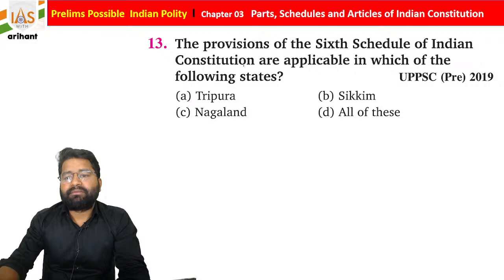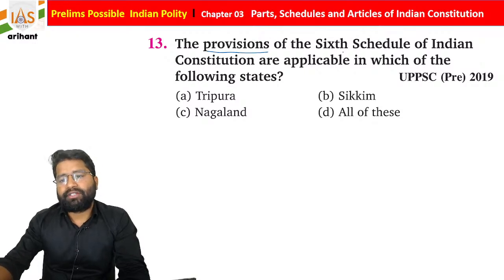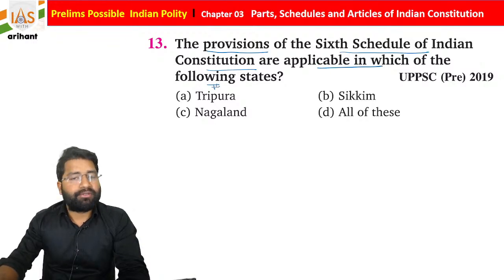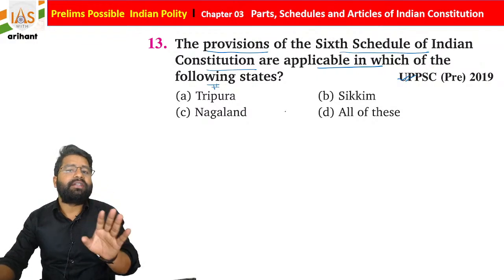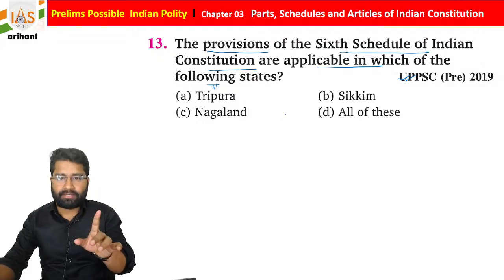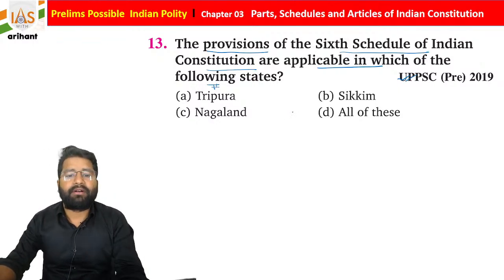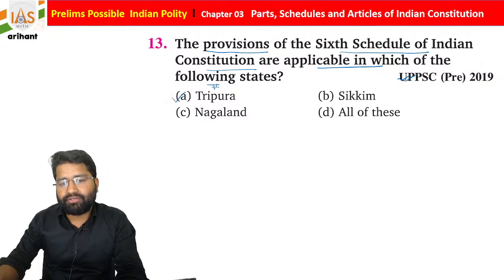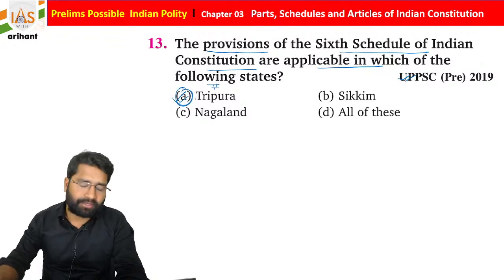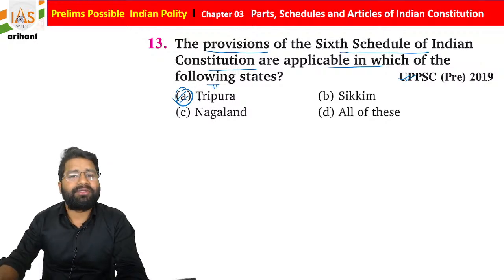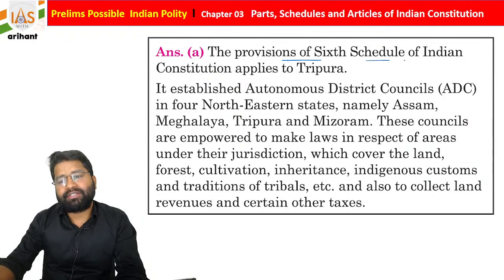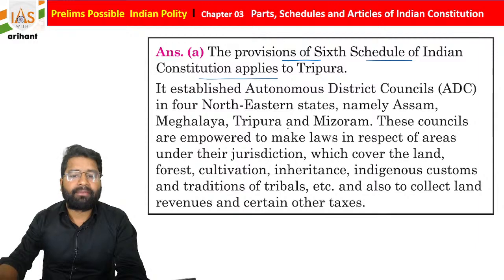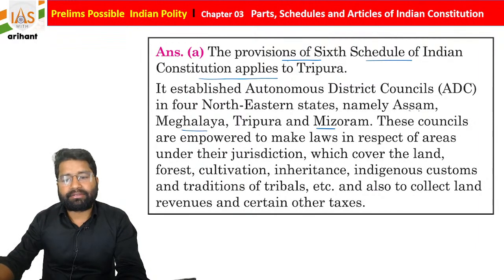Now there is a question once again. The provisions of the 6th Schedule of the Indian Constitution are applicable in which of the following states? This question was recently asked in the UPPSC. Once again I told you, the states which do not share a border with Bangladesh, except West Bengal, are not going to be part of ATMM. So as you know, students, the first answer is Tripura. Tripura is going to be the right answer. The provisions of the 6th Schedule apply to Tripura, Mizoram, Meghalaya and Assam.